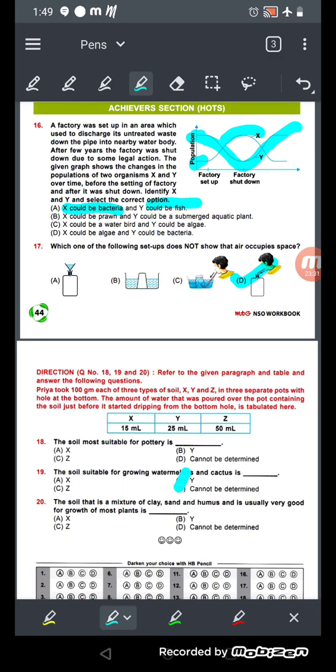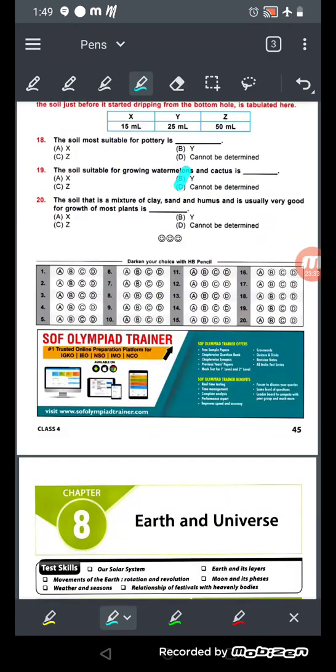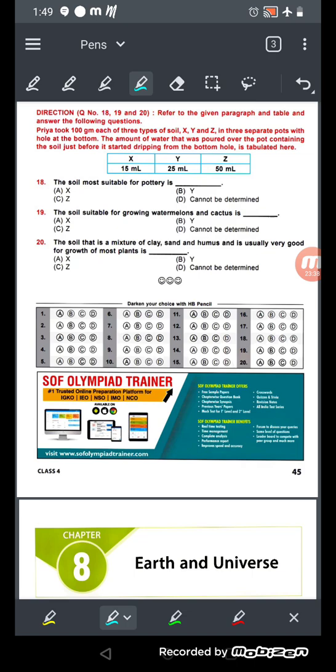Okay, now come to numbers 18, 19 and 20. Here is the direction for 18, 19 and 20. Refer to the given paragraph and table and answer the following. Priya took 100 gram each of 3 types of soil. So Priya, she is a girl, has taken X, Y, Z 3 types of soil in separate pots with a hole at the bottom.